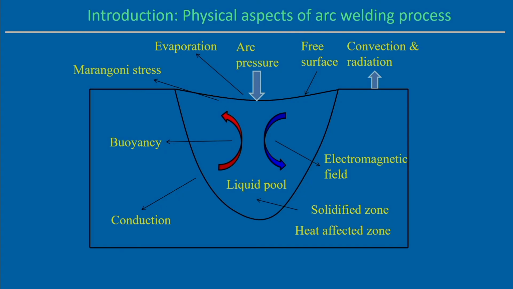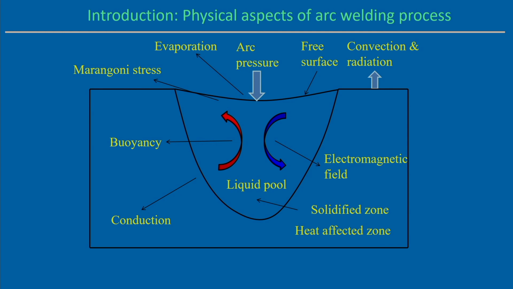This is the typical shape of the weld pool. There is an electromagnetic force acting in the case of the arc welding process, but in the case of the laser welding process we neglect the electromagnetic force, as it is not associated with it. The electromagnetic force is one of the driving forces to drive the molten material from one point to another within the weld pool.